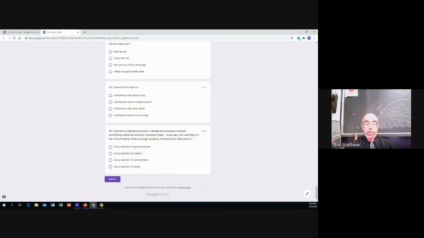This poison would damage what? Our production of lipid membranes, our production of proteins, our production of carbohydrates, or our production of energy. Which one of these is cyanide going to threaten because it attacks this electron transport chain?